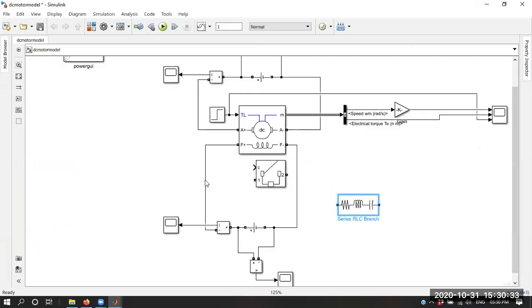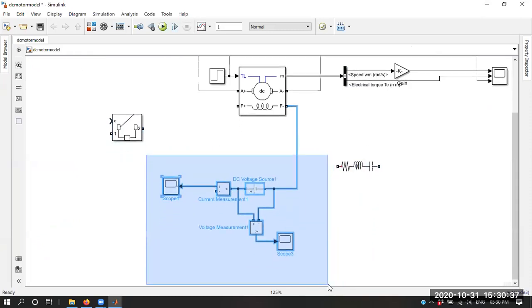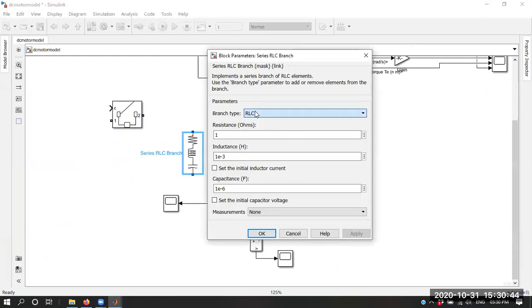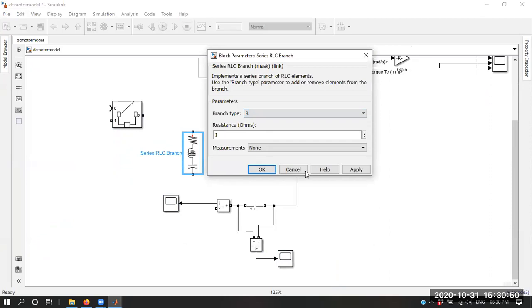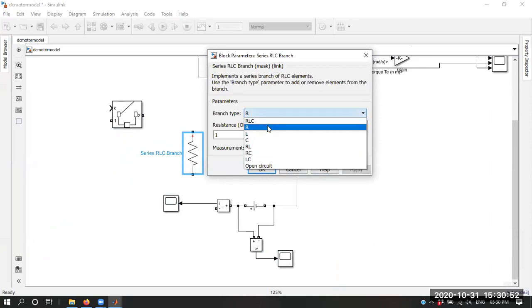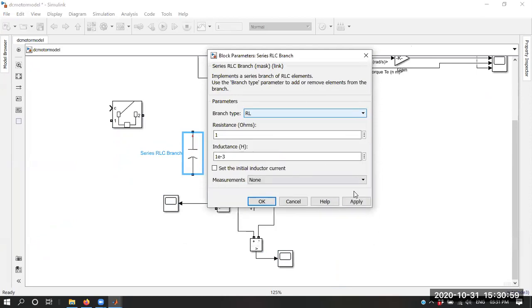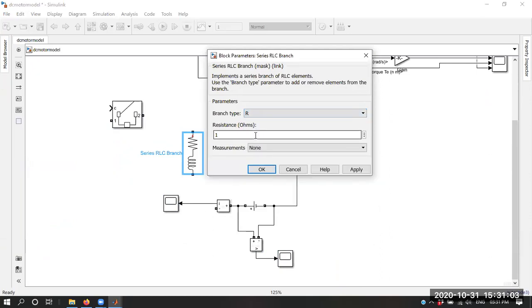So this thing we are using. Okay, let me delete it. We require one resistor. If you double click on this series RLC branch, you can go for only resistance, then it will be a simple resistor. If you go to L, then it will be only an inductor. If you go to C, then it will be only a capacitor. RL, then you will get resistance and inductor in series. So based on the requirement, you can modify this.